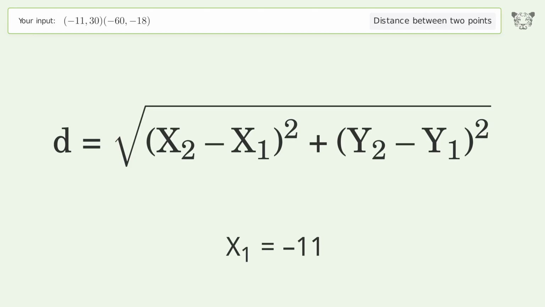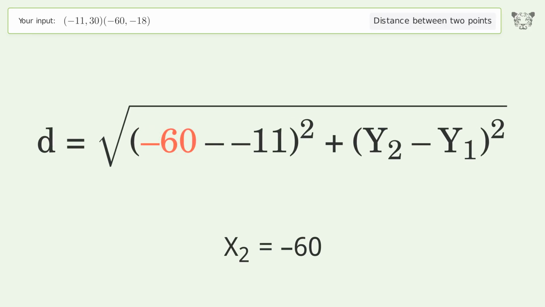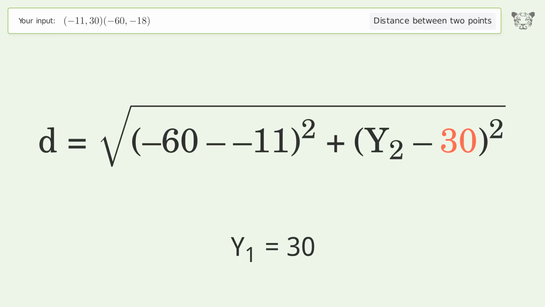x1 equals -11. x2 equals -60. y1 equals 30. y2 equals -18.